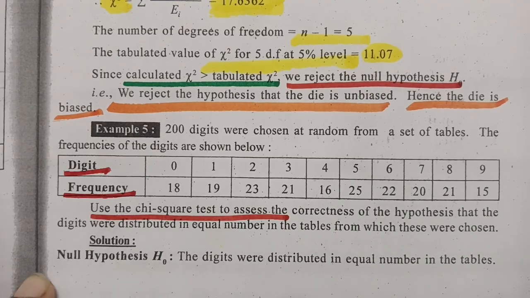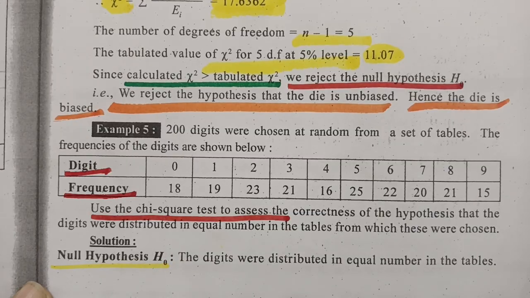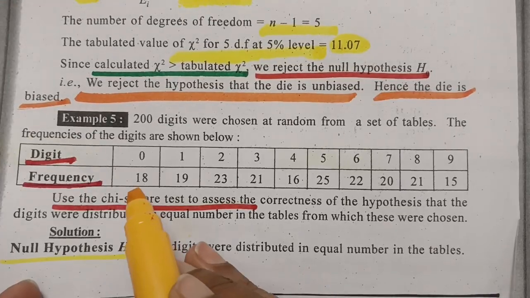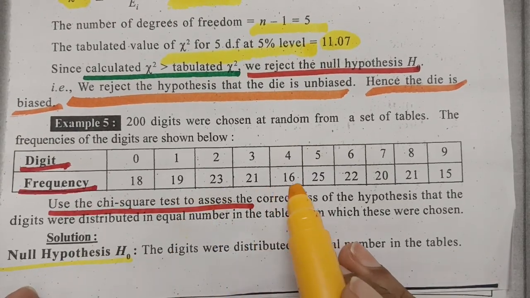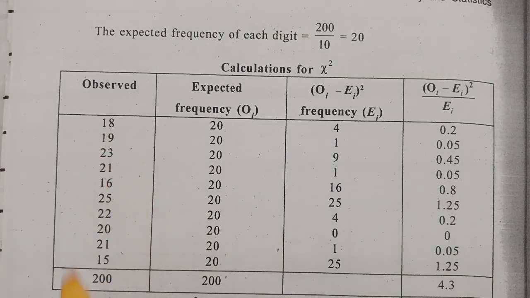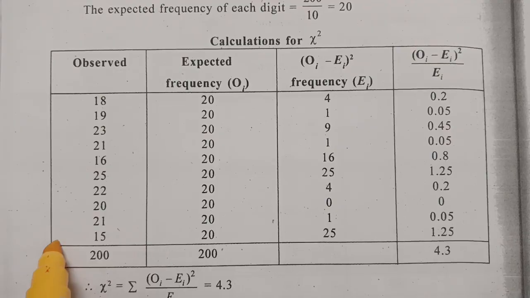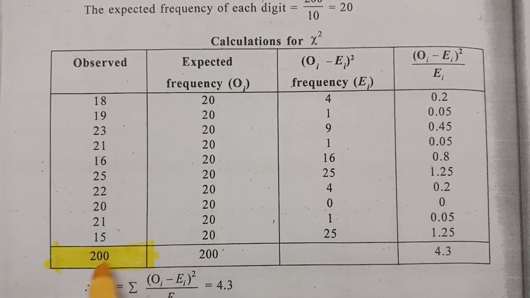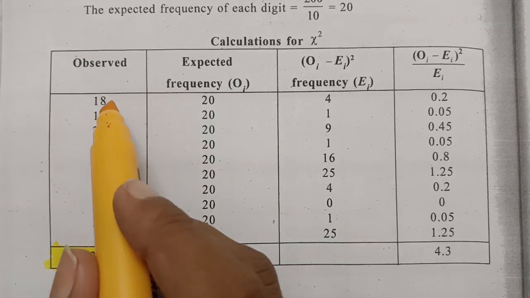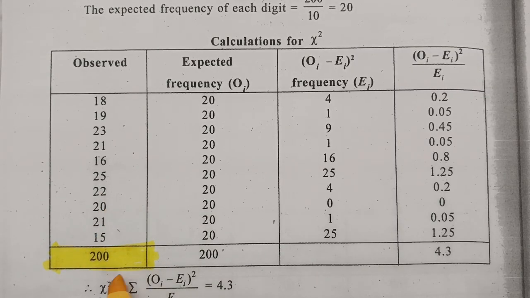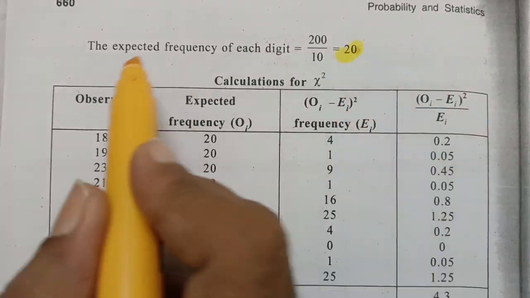So the first one is the null hypothesis as usual: the digits were distributed in an equal number in the tables. See here from the table, these are all the values: 18, 19, 23, 21, 16, 25, 22, 20, 21 and 15. So we have to fill it in the first column. After making an addition, the value here is 200. What is the expected frequency? That is 200 divided by the number of values, that is 1, 2, 3, 4, 5, 6, 7, 8, 9, 10. 200 by 10, the value here is 20.